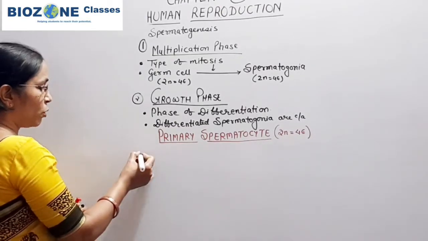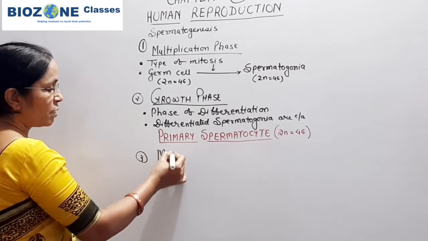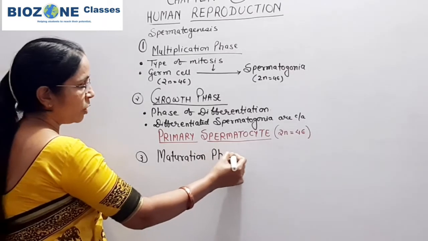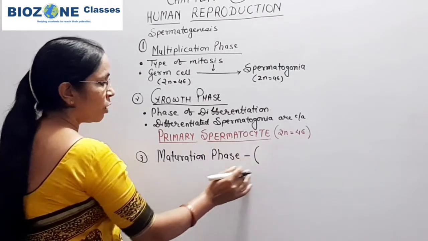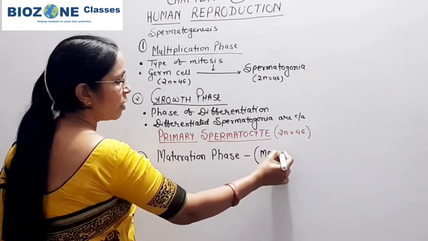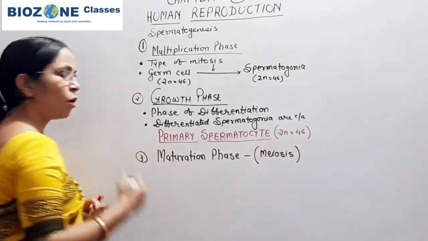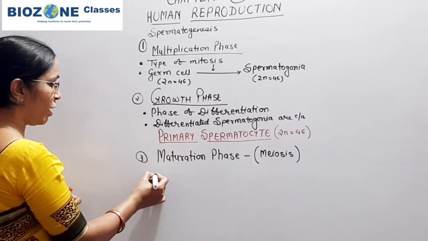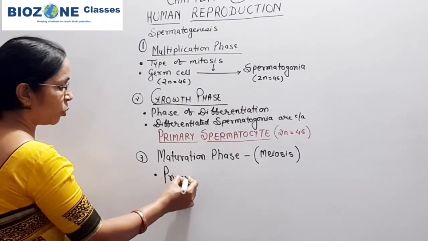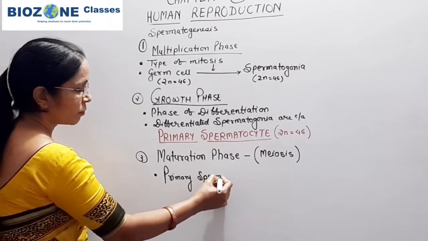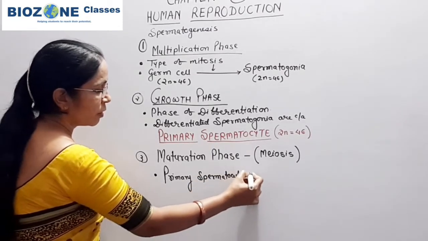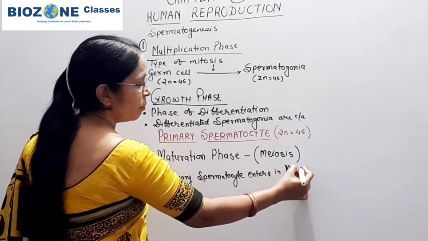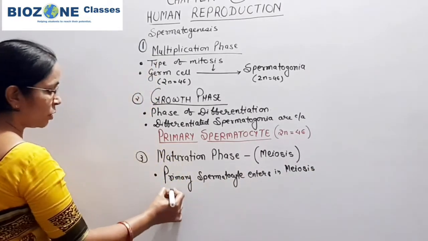Now this primary spermatocyte enters the third phase. That third phase is called the maturation phase. In the maturation phase you remember, the original meiosis takes place, or you can say gametogenesis takes place. So during the maturation phase, the primary spermatocyte enters meiosis division.